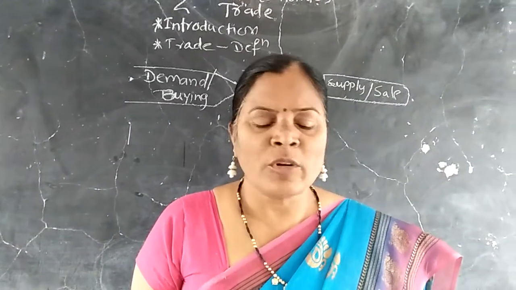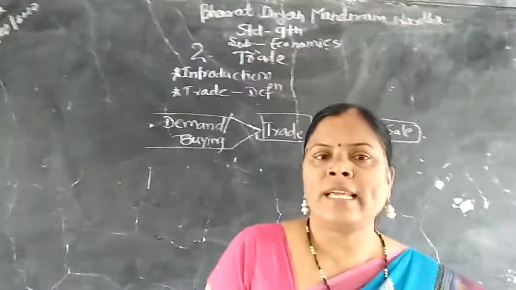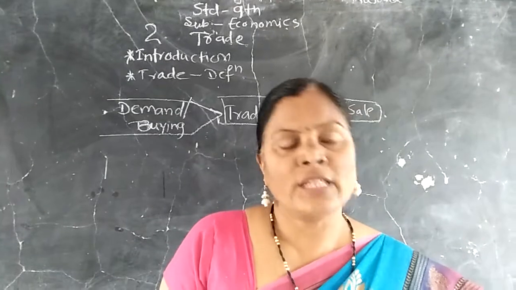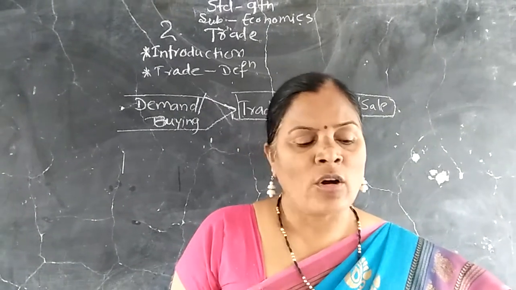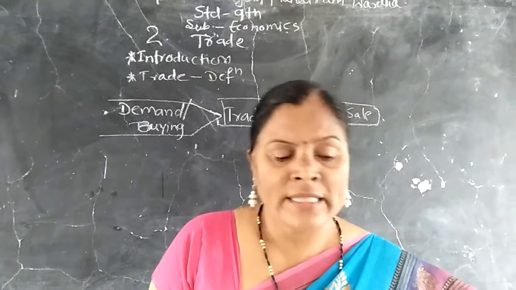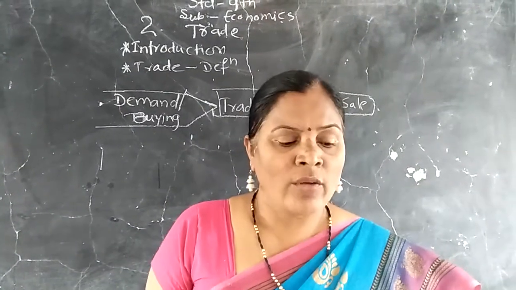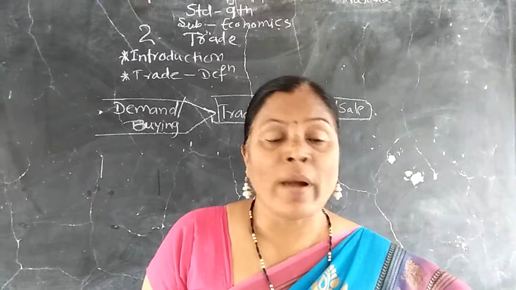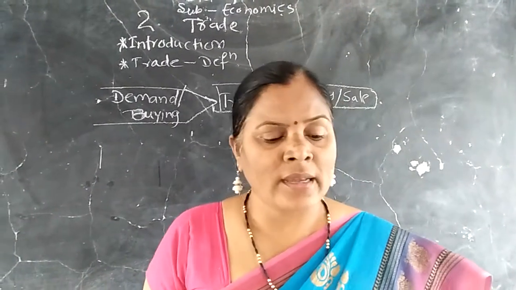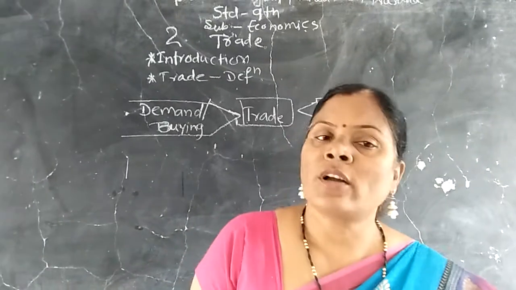Now make a list of commodities which you use daily. Then, who uses these commodities? Write the sources or suppliers of these commodities. From where do you buy these commodities? And what do you call the act of buying and selling? And what does the shopkeeper take in lieu of the commodity?